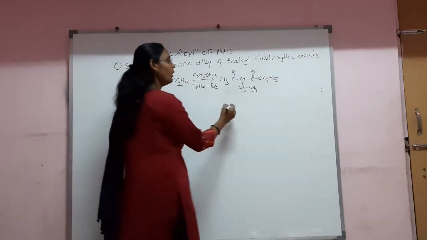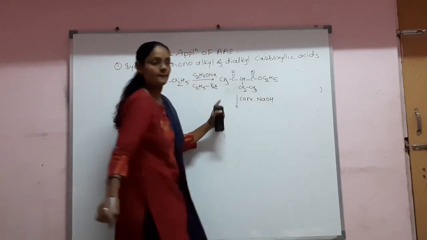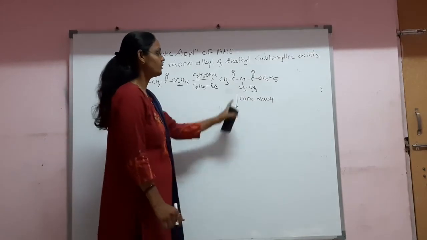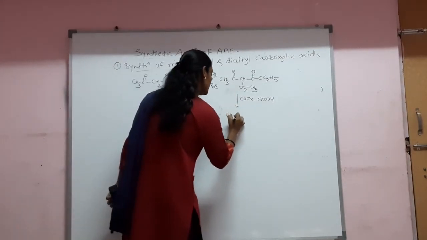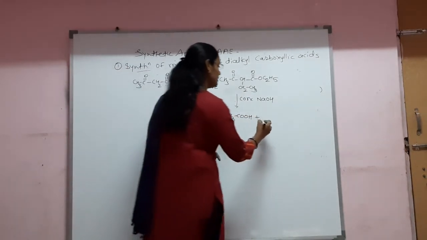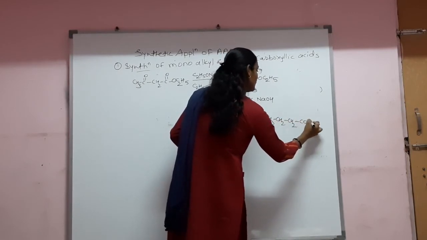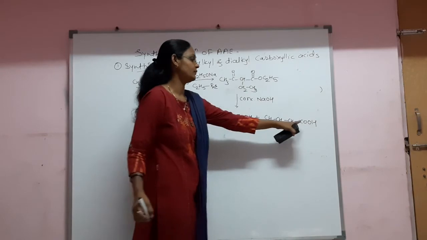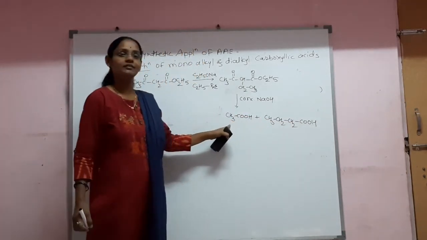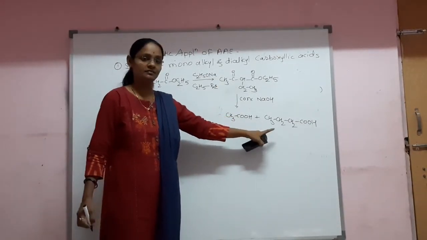Now this intermediate on reaction with a concentrated base or a strong base undergoes hydrolysis, and after hydrolysis we will get one acid, that is nothing but acetic acid, plus another acid, that is butanoic acid. There are 4 carbons present, therefore it is butanoic acid, and the other acid is acetic acid. So these are monoalkyl carboxylic acids that we can get.